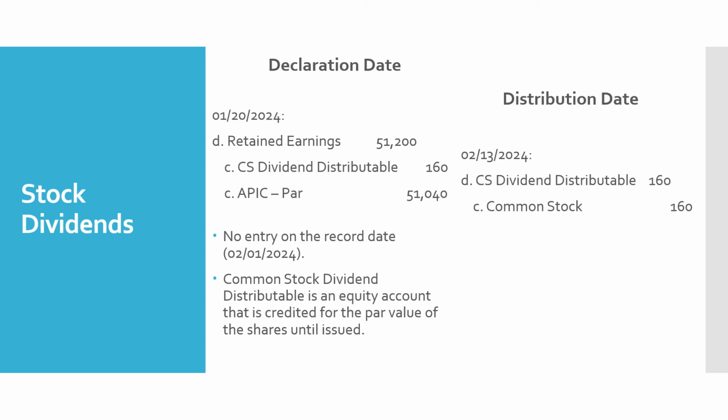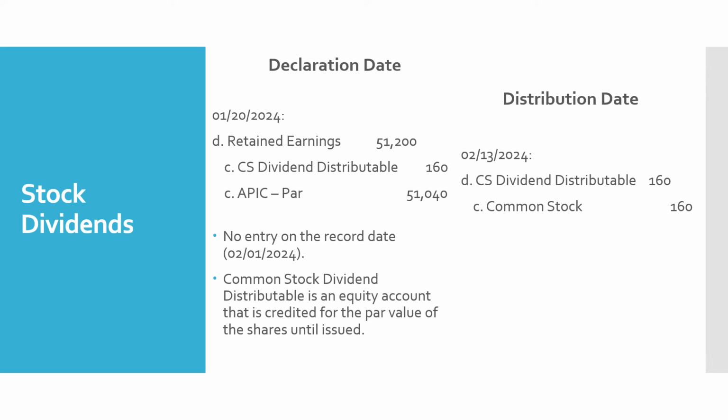And then the difference between the market value and the par, once again, is going to increase additional paid-in capital. So we're going to be crediting additional paid-in capital in excess of par for our common stock. 51,200 minus 160 is 51,040.